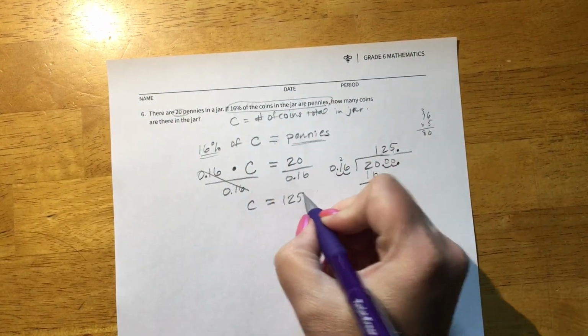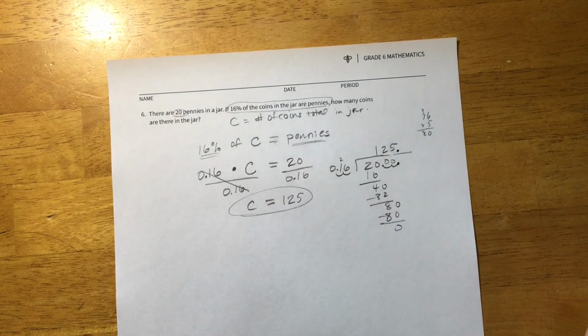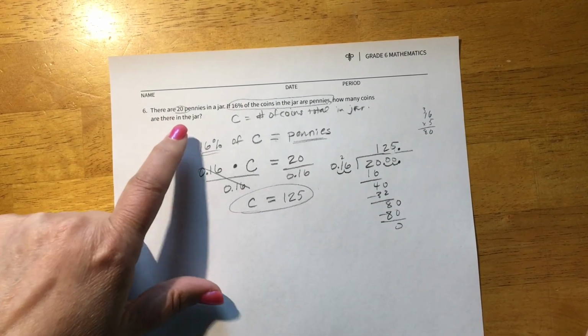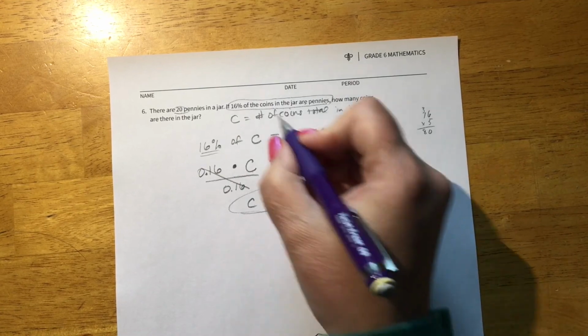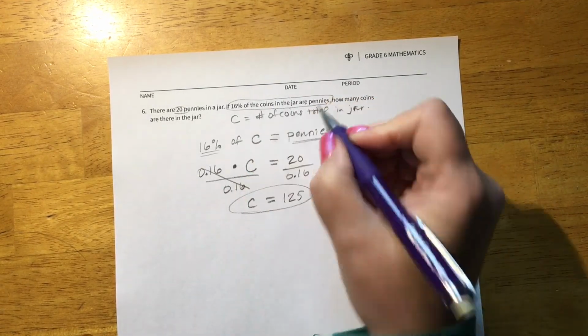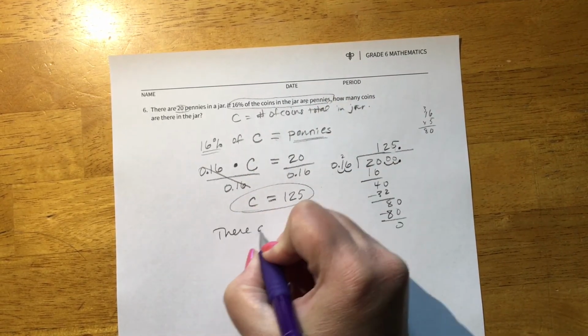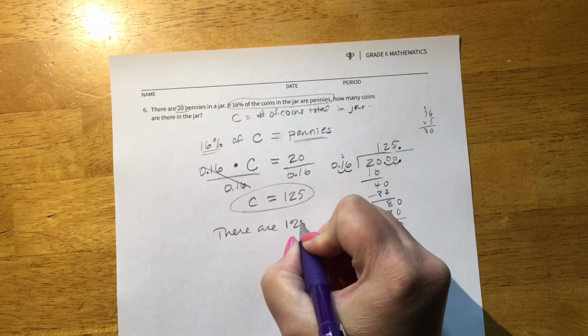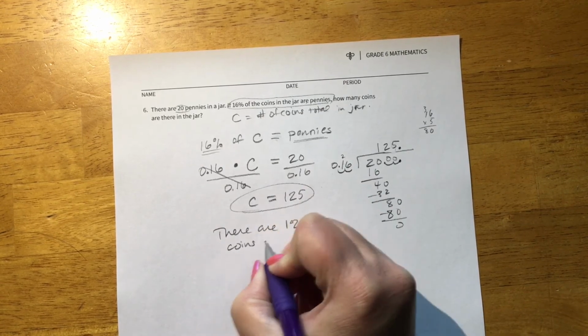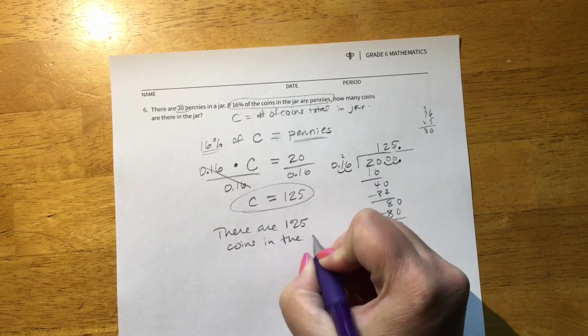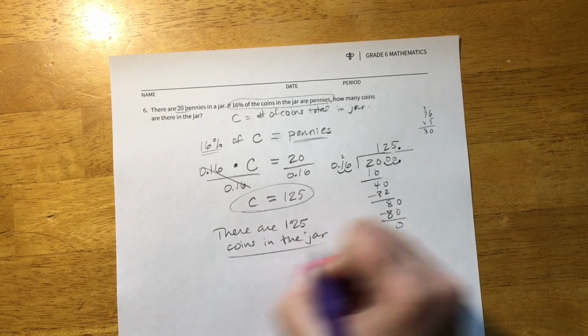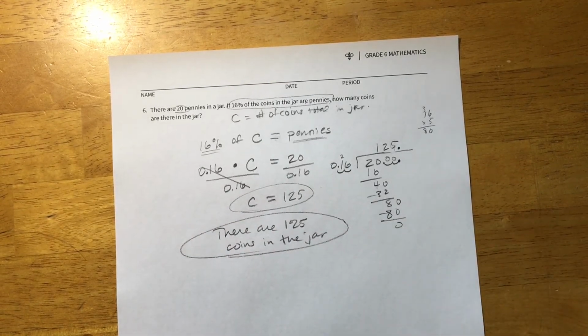So what does C equals 125 actually mean? Because we need to answer this question. Well, isn't C the number of total coins in the jar? So there are 125 coins in the jar. There's our answer. Woo woo!